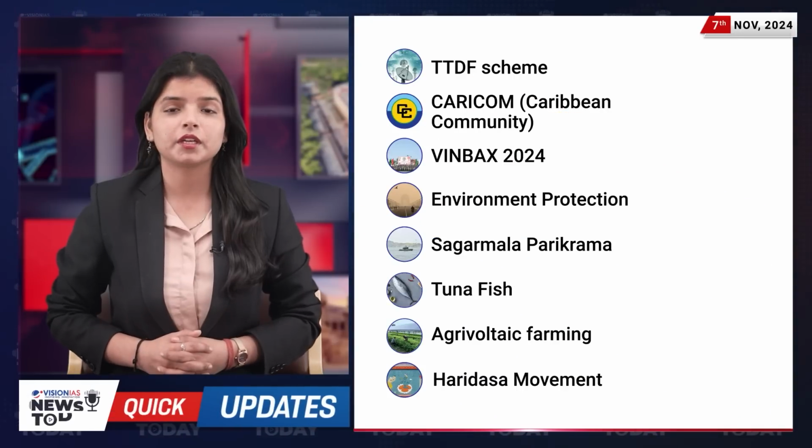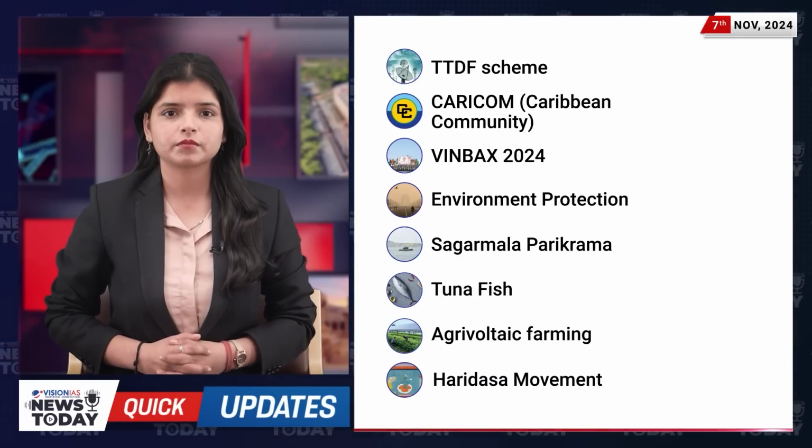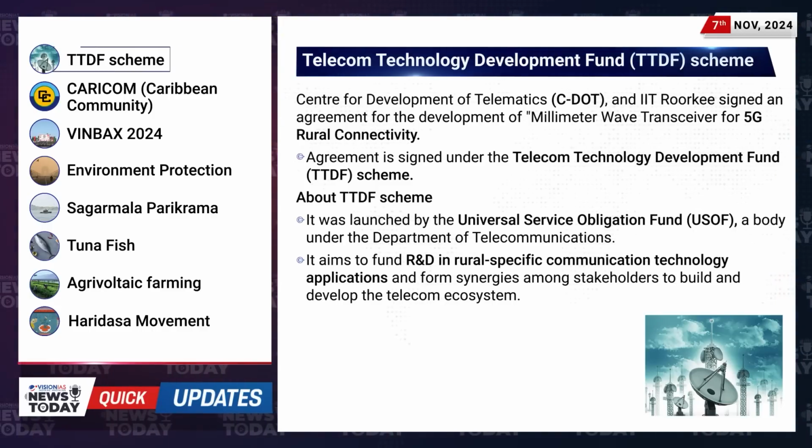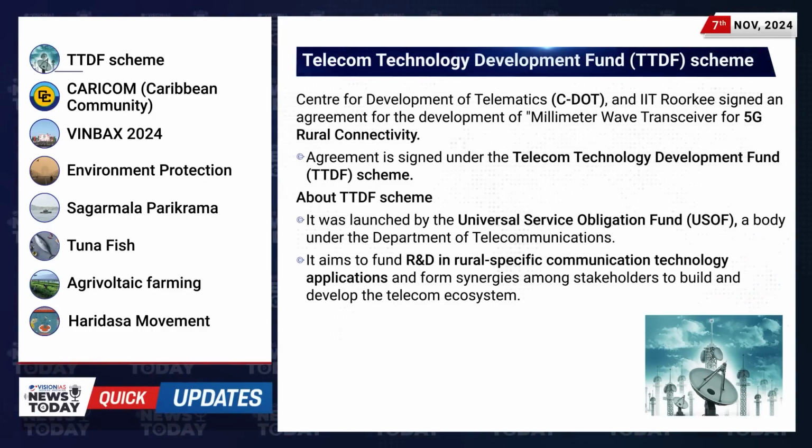As we conclude today's main news, let's have a look at some quick updates. Center for Development of Telematics and IIT Roorkee signed an agreement for the development of a millimeter wave transceiver for 5G rural connectivity. This agreement is signed under the Telecom Technology Development Fund scheme.